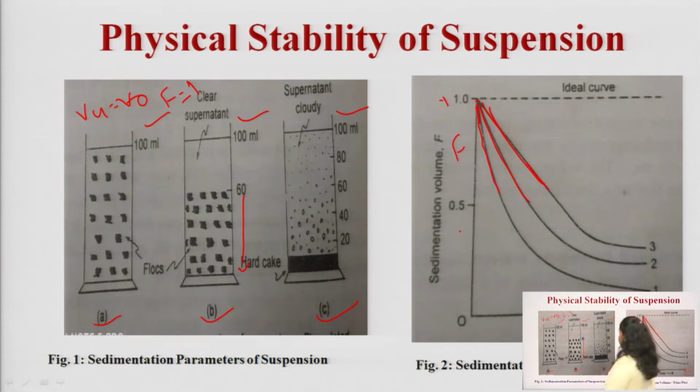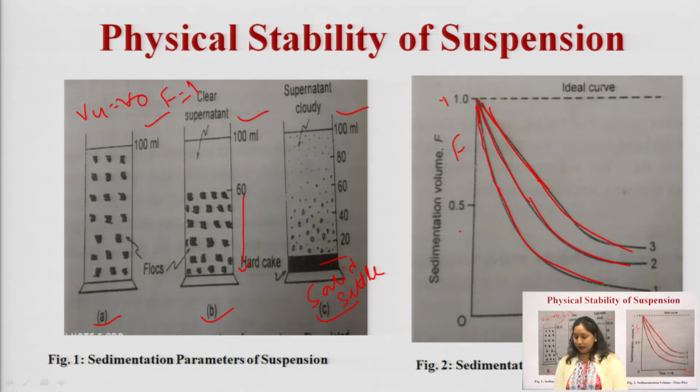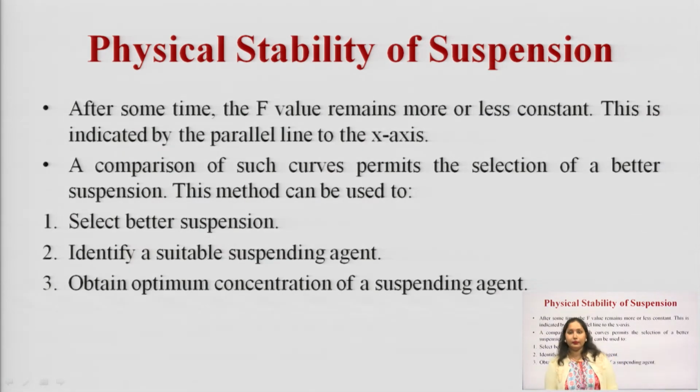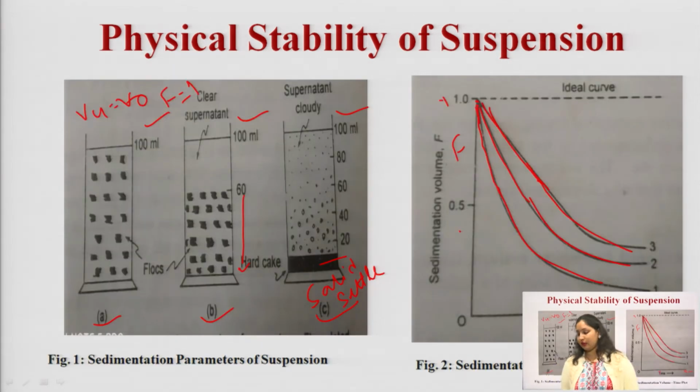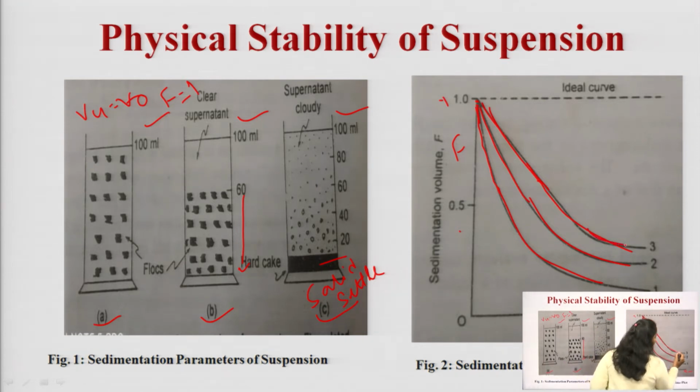Then again after some time, all the solids get settled. At this stage the F value remains more or less constant. This is indicated by the line parallel to the x axis. When all the solid particles get settled in the suspension, the F value becomes more or less constant.